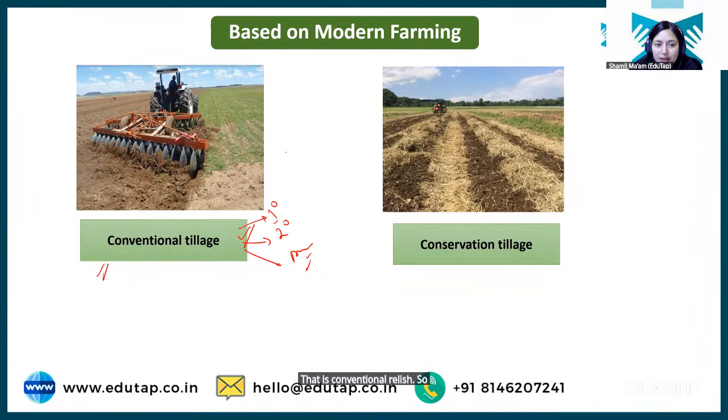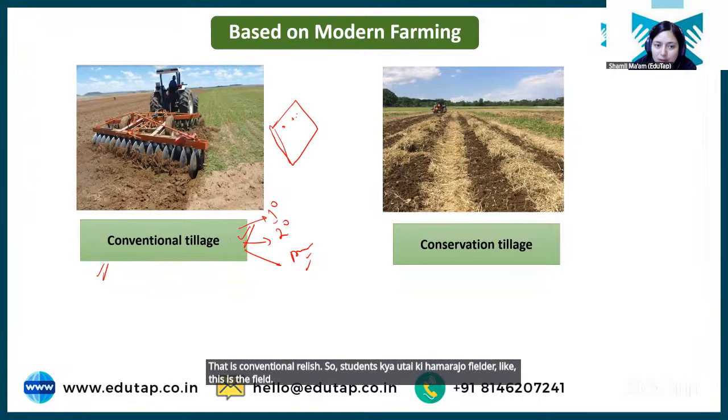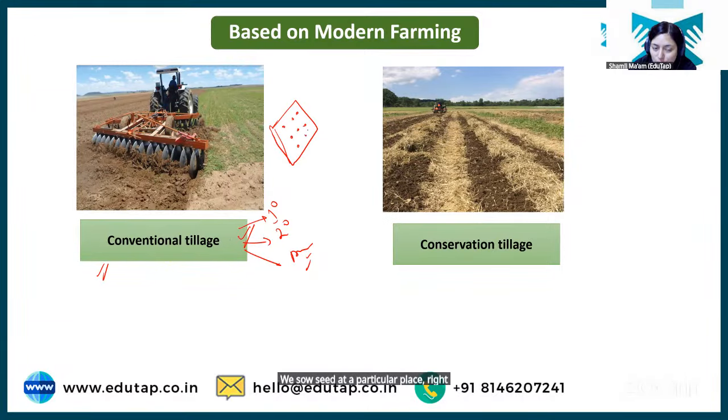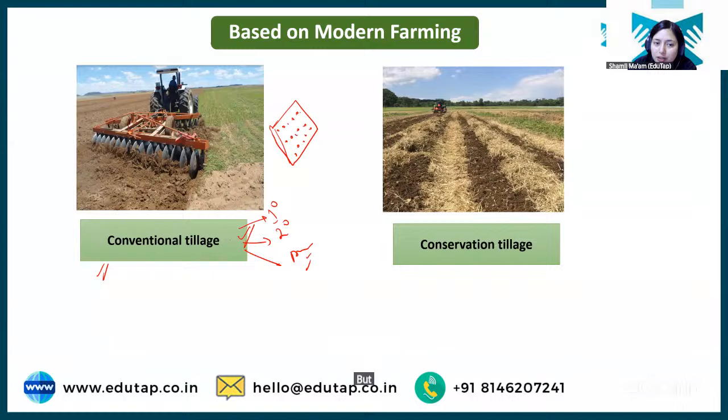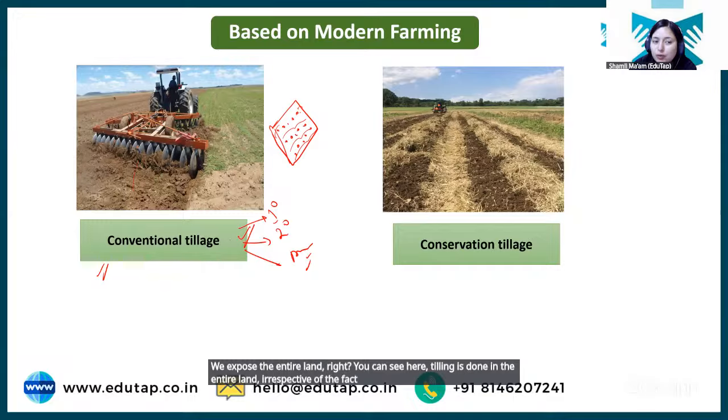So students, what happens is that our field, like this is the field, we sow seed at a particular place, right? Our seed sowing place is fixed, that we want to sow seed here. But what is the general practice? We open up the entire land. We expose the entire land, right? You can see here, tilling is done in the entire land, irrespective of where we want to sow the seed.